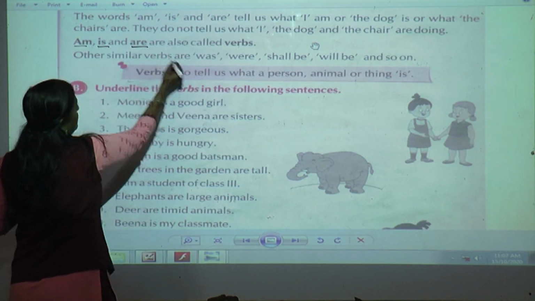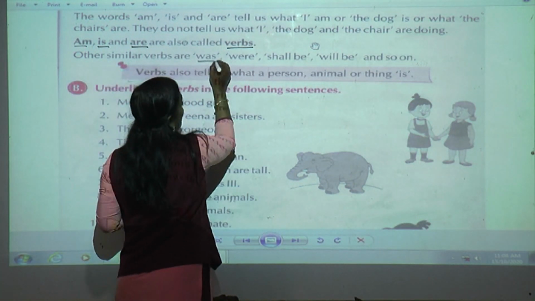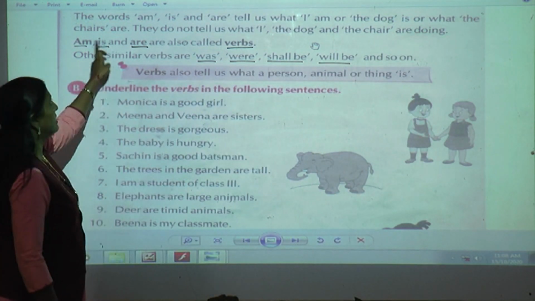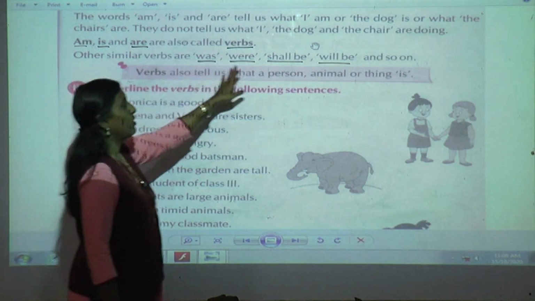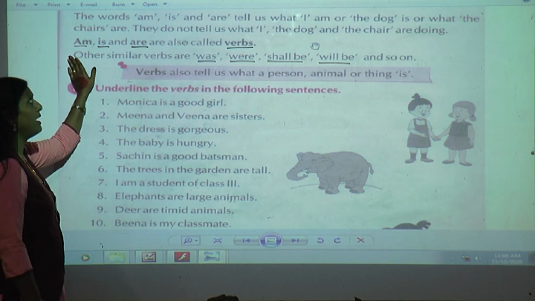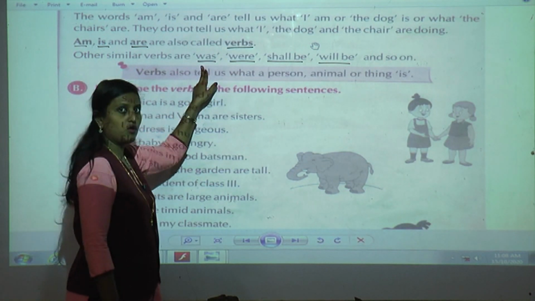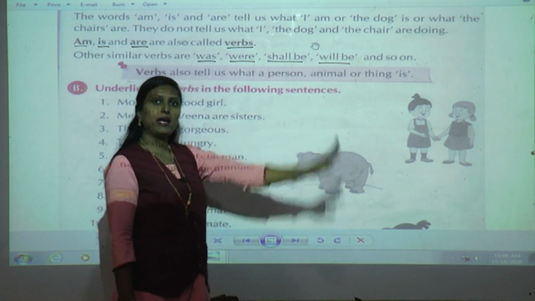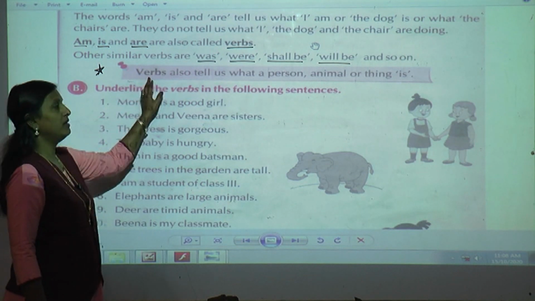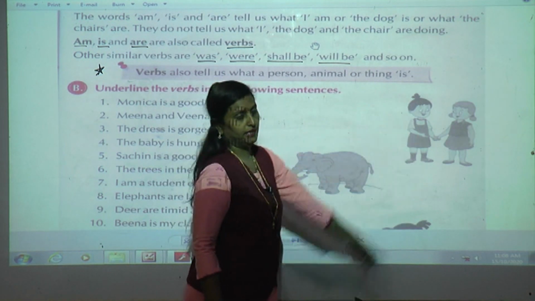Just underline these verbs, students. Got it? Now other similar verbs are was, were, shall be, will be and so on. Okay, these are for the present tense, and these are for past tense and future tense. So underline these verbs am, is, are. They are verbs. Not only that, we are going to underline was, were, shall be, will be and so on. Okay, now just make it a star. So the second thing we have learned, a verb also tells us what a person, animal or thing is. Got it?